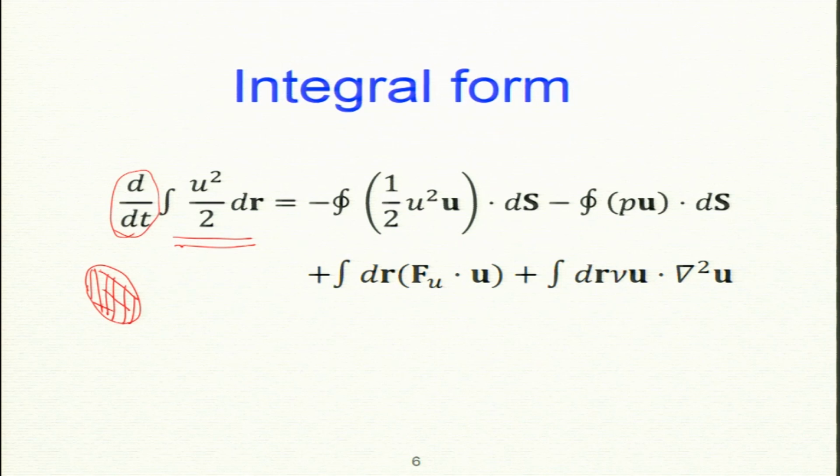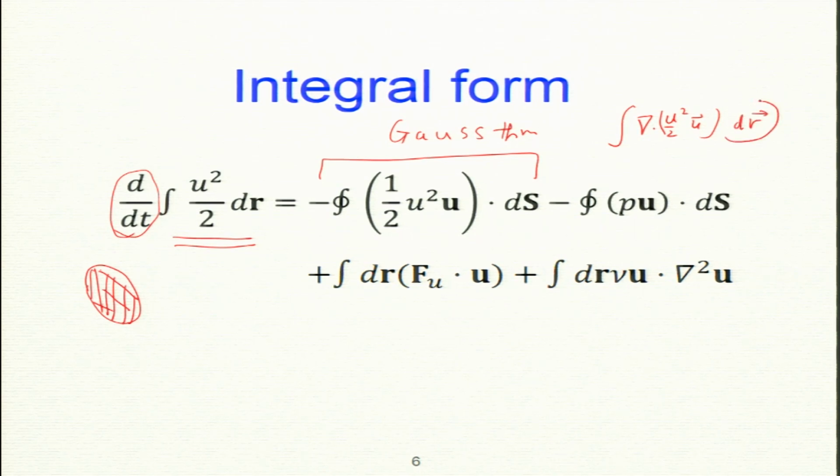Now, what about the next term? Remember it was the divergence of u squared by 2 times u. The theorem is called Gauss theorem. Using Gauss theorem, I have replaced the volume integral by a surface integral. Now, I integrate over the volume. By d r, I mean volume; this is a notation which I follow.